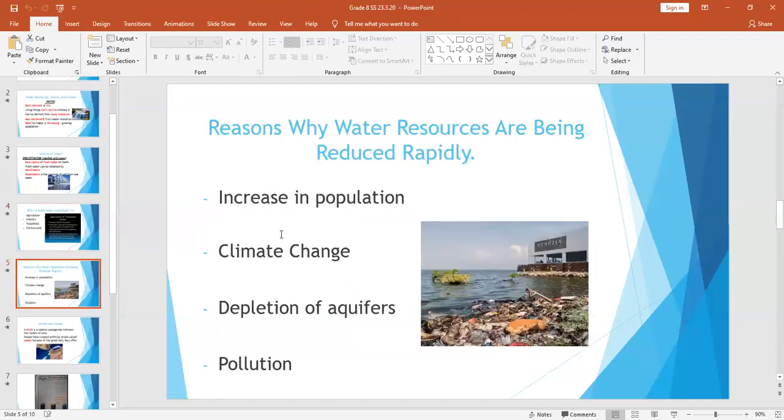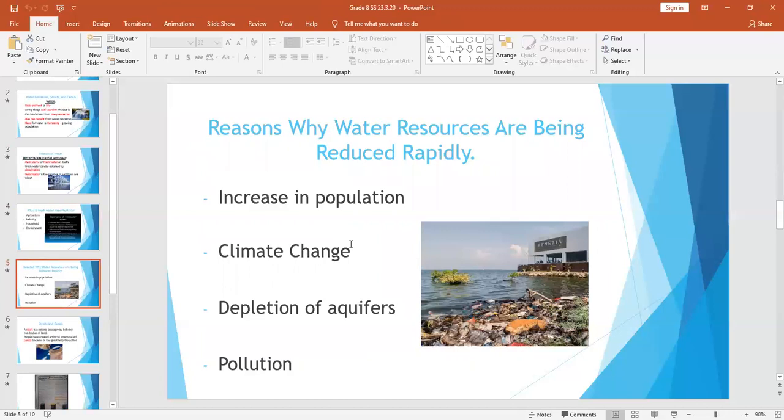If we move on, reasons why water resources are being reduced rapidly. Now rapidly here means quickly, and reduced means minimized or made less. Why are our water resources being reduced so quickly? As explained earlier, due to the increase in population. So the more people there are, the higher the demand for water. Climate change. You look at global warming and there being hardly any rain on Earth. It shows us that a lot of evaporation takes place because of this.